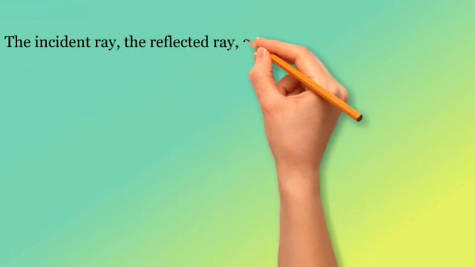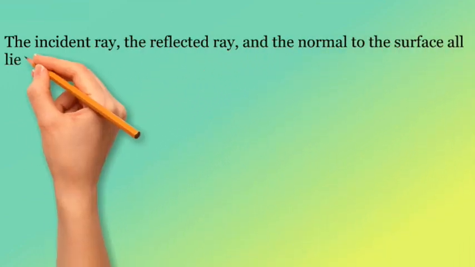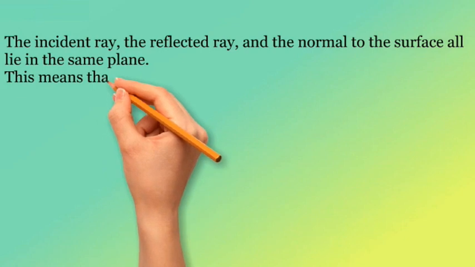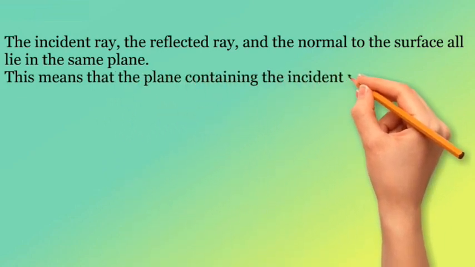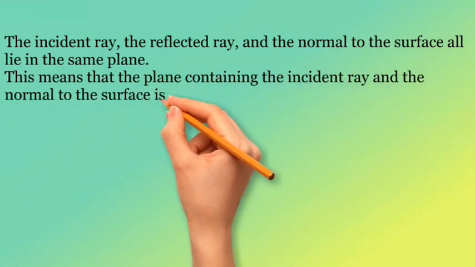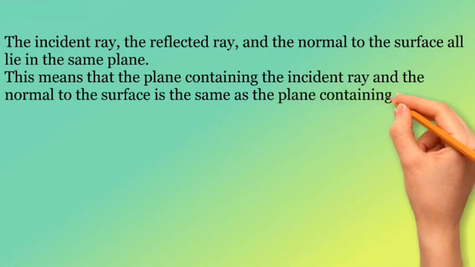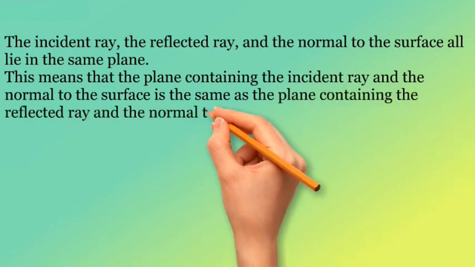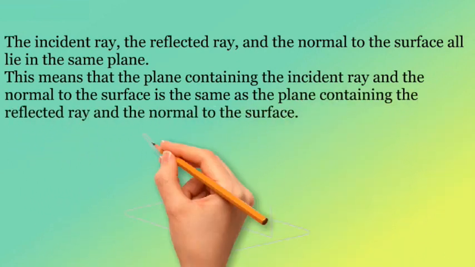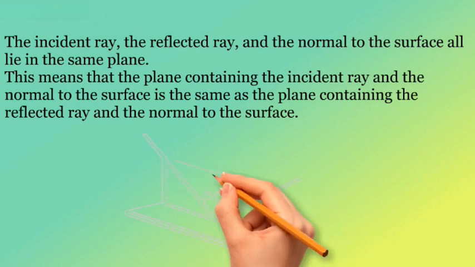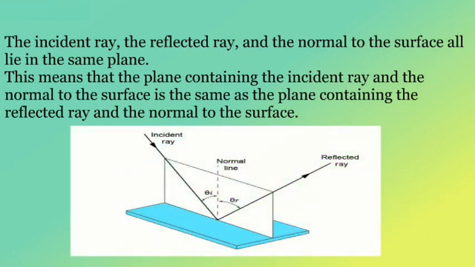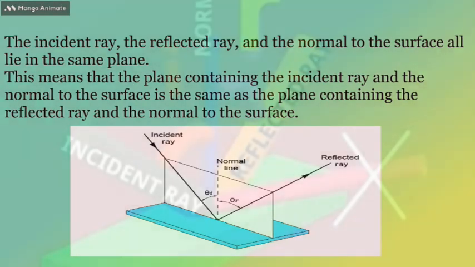Second law of reflection. The incident ray, the reflected ray, and the normal to the surface all lie in the same plane. This means that the plane containing the incident ray and the normal to the surface is the same as the plane containing the reflected ray and the normal to the surface. These laws apply to all types of surfaces, whether they are smooth or rough, and whether they are opaque or transparent.